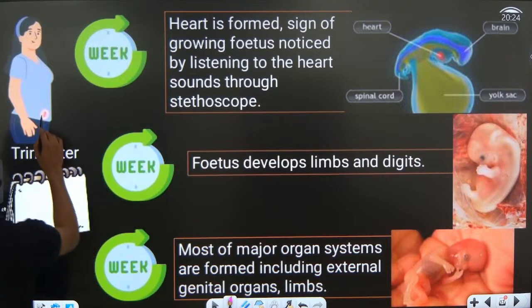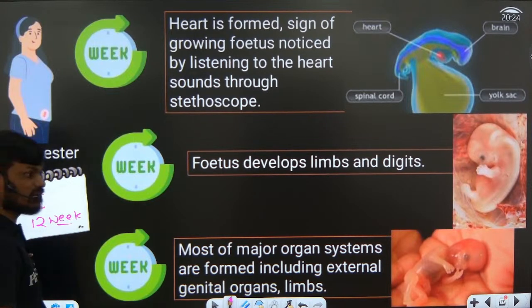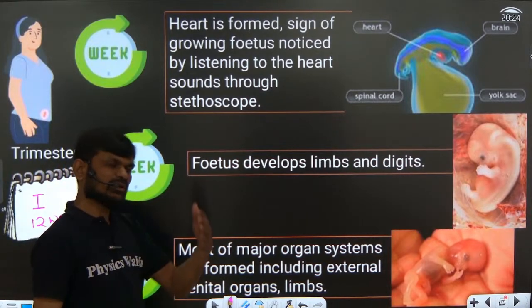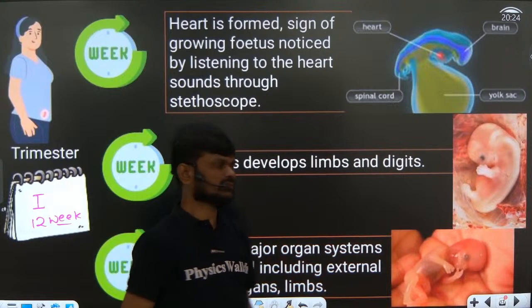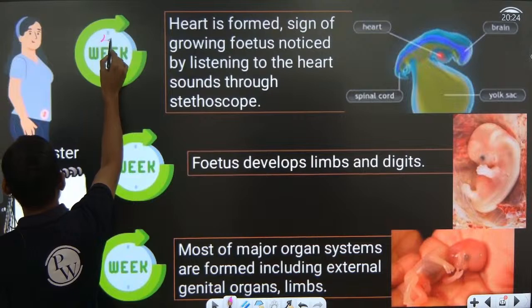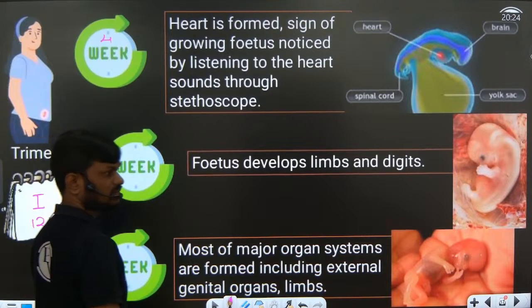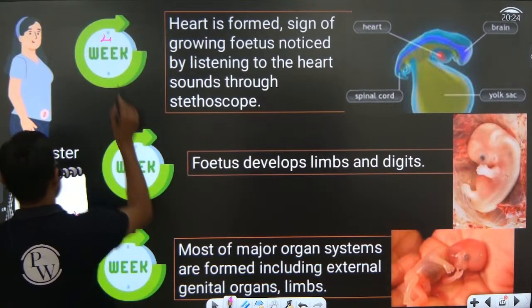The first trimester is 12 weeks. The human gestation period of 9 months is divided into 3 periods, right? So first, the 4th week of the pregnancy, during the first trimester, 4 weeks. 4 weeks means 1 month.